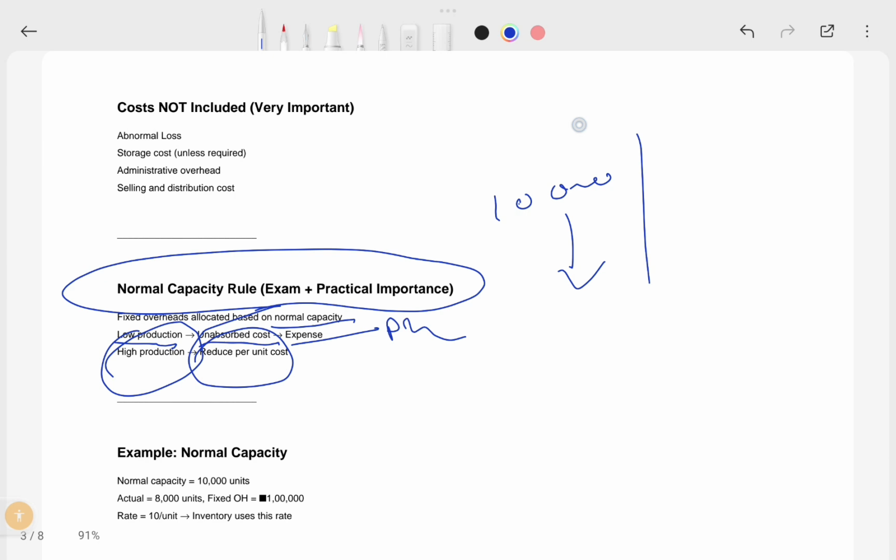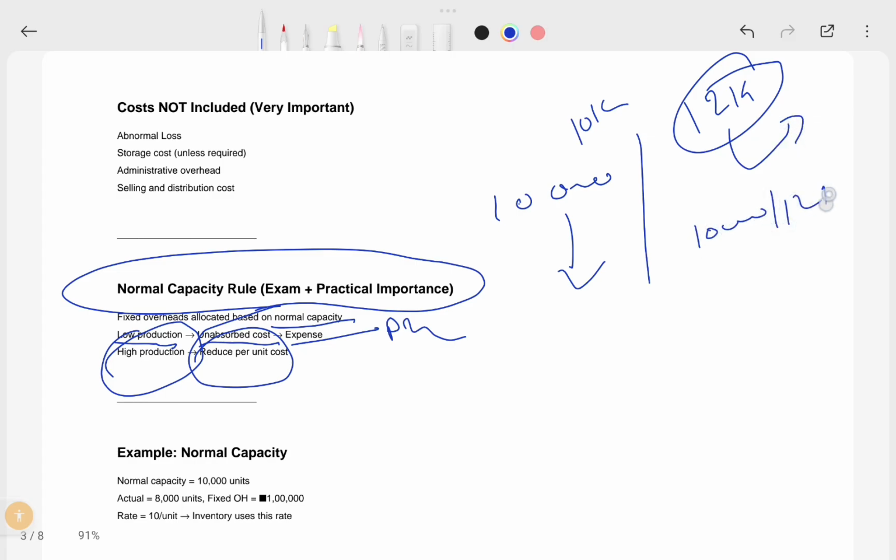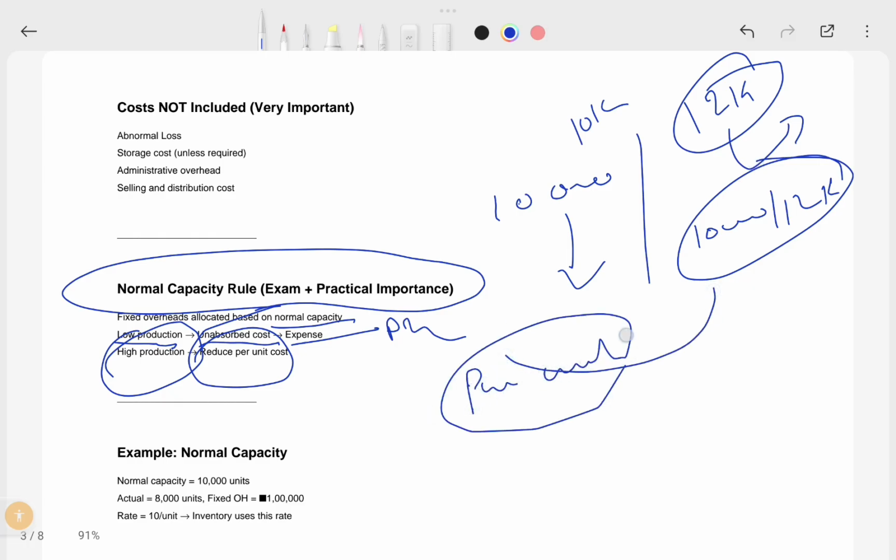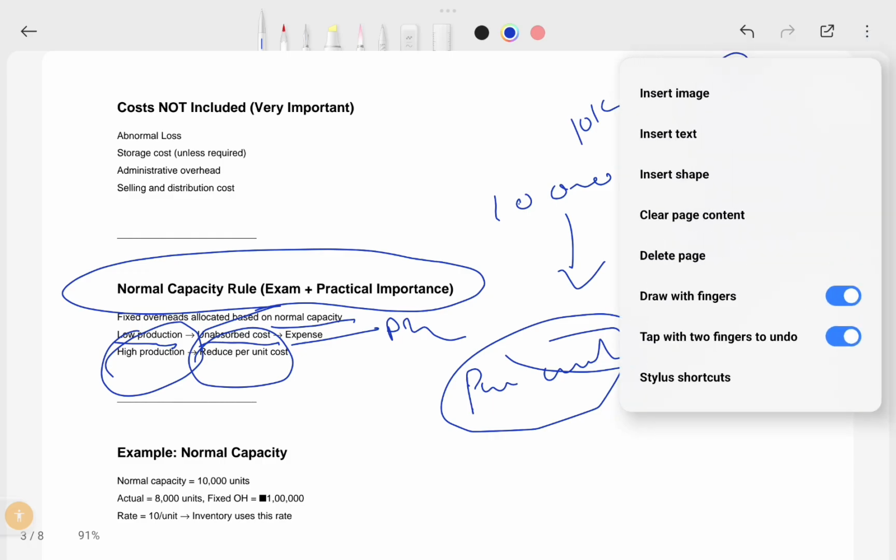If you are expecting 10k but the production gave 12k units, this extra 2000 you cannot transfer to the P&L account, because these are also inventory and will be sold to the customers. That is why you limit that cost. I mean 1 lakh divided by 12k will be the cost per unit. To calculate the per unit cost, these are the formulas.